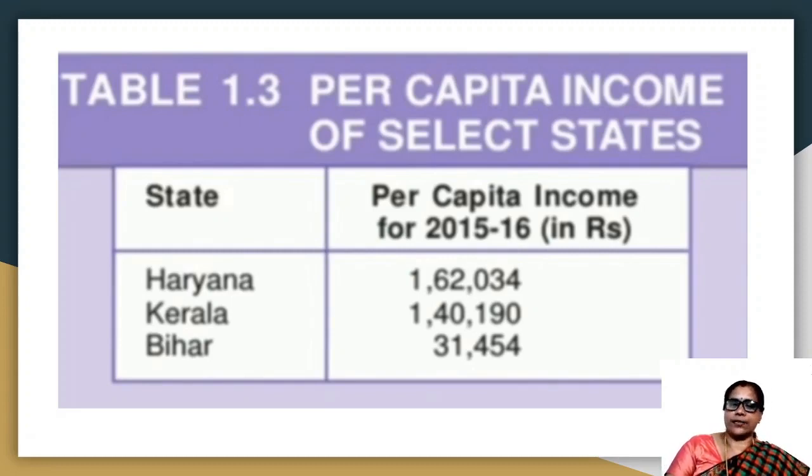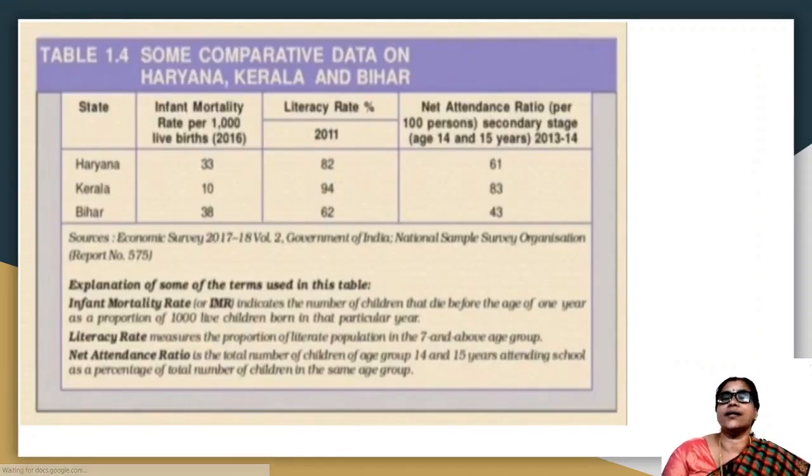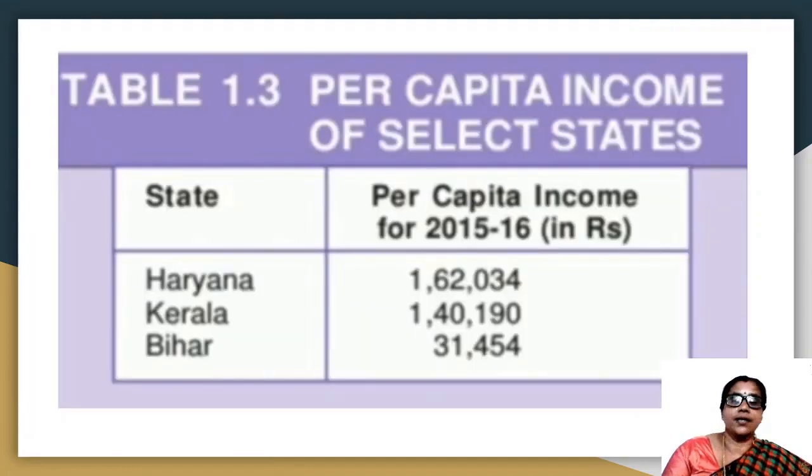Now, this could be explained with another example. Look at this tabular column, children. In this tabular column, we have the per capita income of 3 states. Okay, the 3 states are Haryana, Kerala and Bihar.